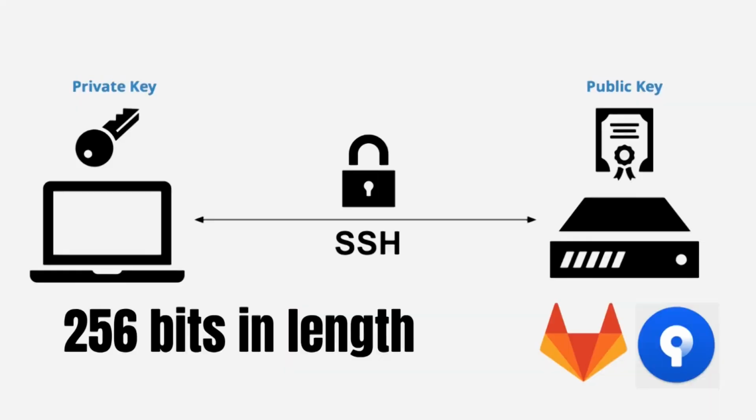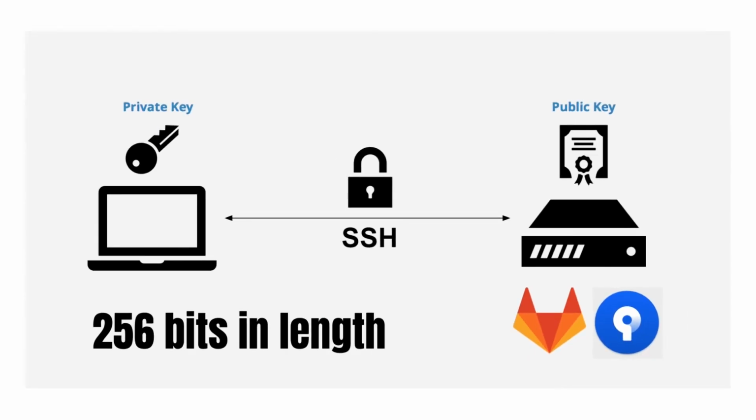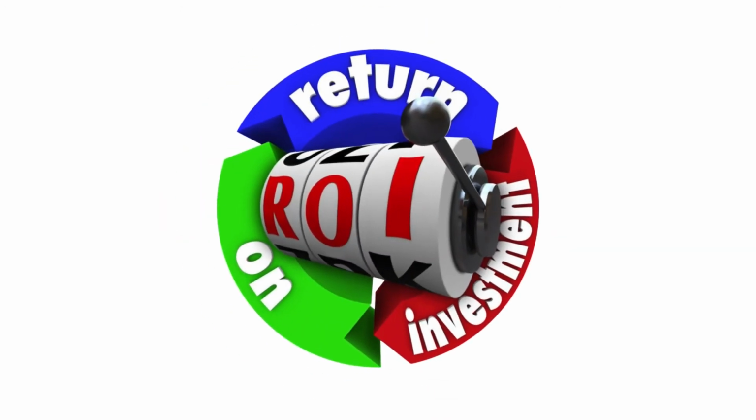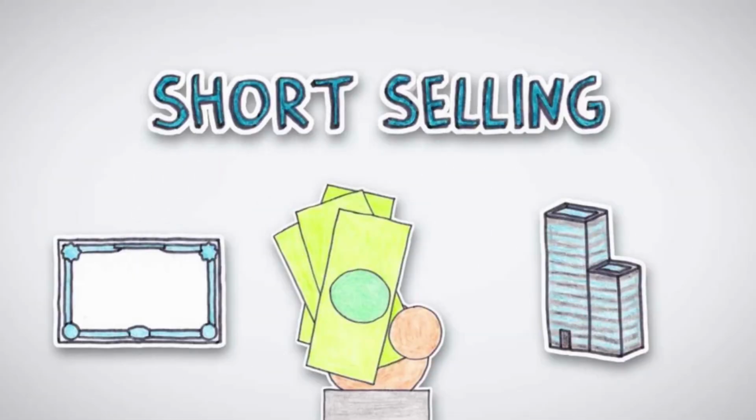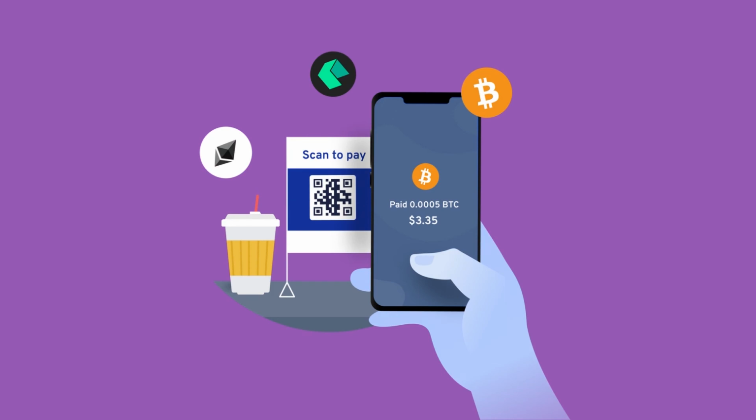Private key. The private key, which is like a password to hold the investor's cryptocurrency, is usually 256 bits in length. ROI, return on investment. The ratio of profit to the initial sale price of that cryptocurrency. Although ROI has a broader meaning, in the field of cryptocurrency that is what it means. Short. Short sell a cryptocurrency, you will make a profit when that coin drops in price. Long. Buy a cryptocurrency, you will make a profit when that coin increases in price.